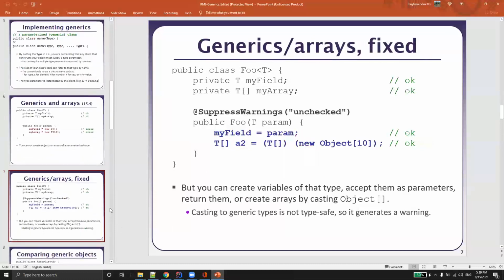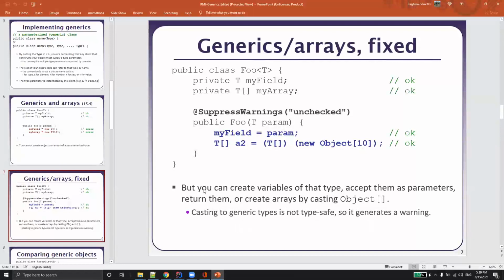So then what we can do is create an object using the Object class, and then typecast it to T, meaning whatever is incoming. But you can create variables of the type, accept them as a parameter and return them, or create arrays by casting from an object array.